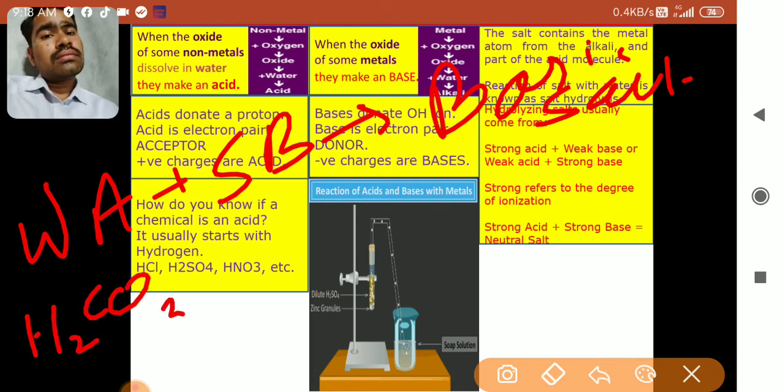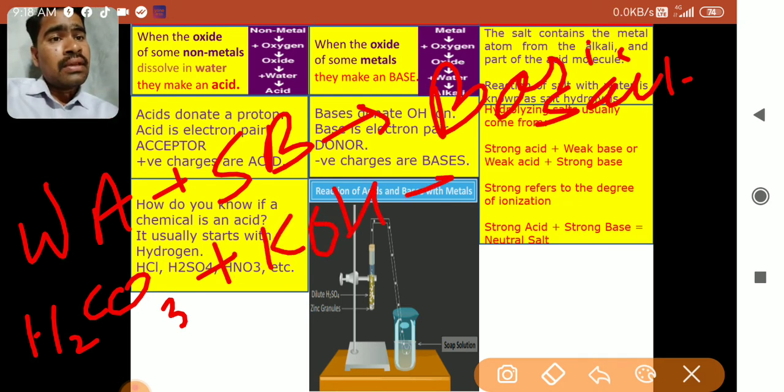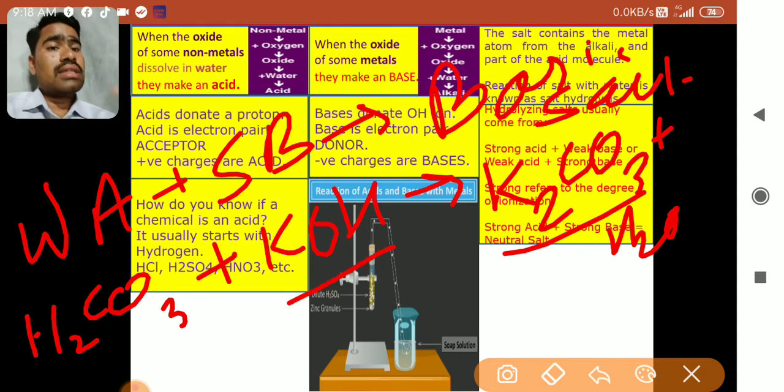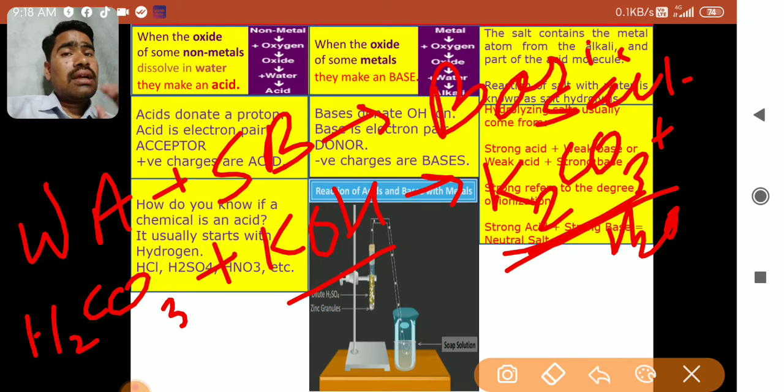H2CO3, carbonic acid, is a weak acid, and when you take KOH, a strong base, potassium hydroxide, the product will be K2CO3. The product will be K2CO3 plus water as a common product. So this K2CO3 is a basic salt because it has a strong base in it. Because of the strong base, the salt will be basic.